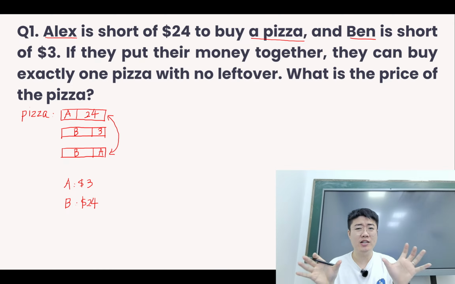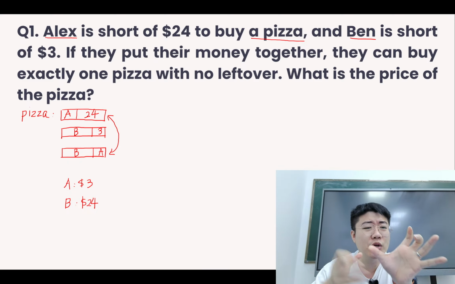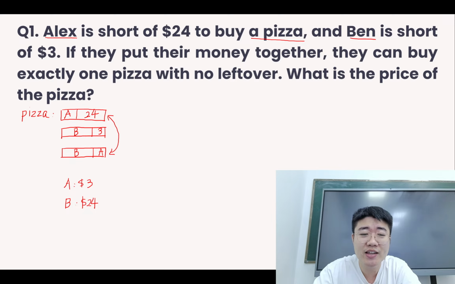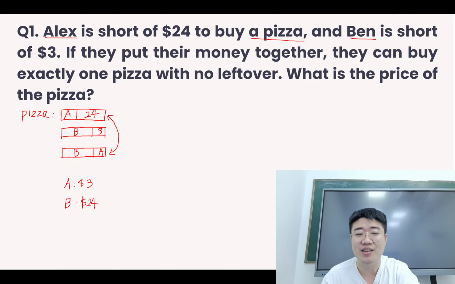So the key concept here is that when you solve the question, because the total part is the same, and the total is the price for one pizza, then we can always ignore the common part. When you compare these two, you can ignore the B. Then you only look at the part that is different, so A is equal to 3. Then you compare the first model to the third model, you can see the A part is the same, so if you ignore the A, then you know that B and 24 are the same.